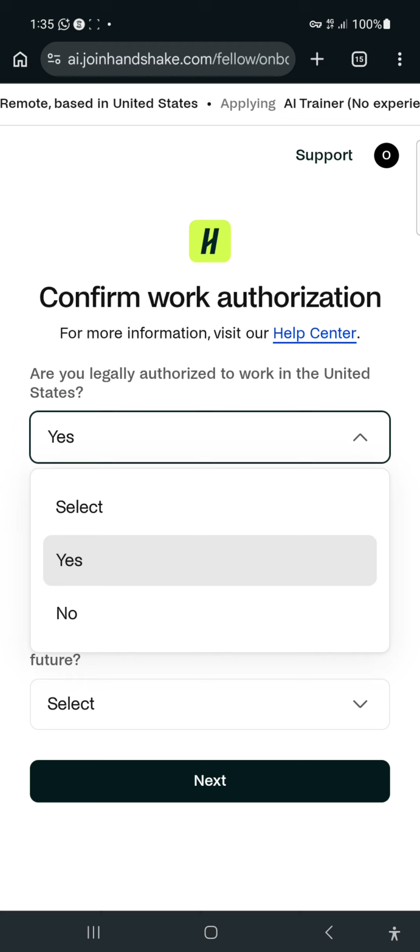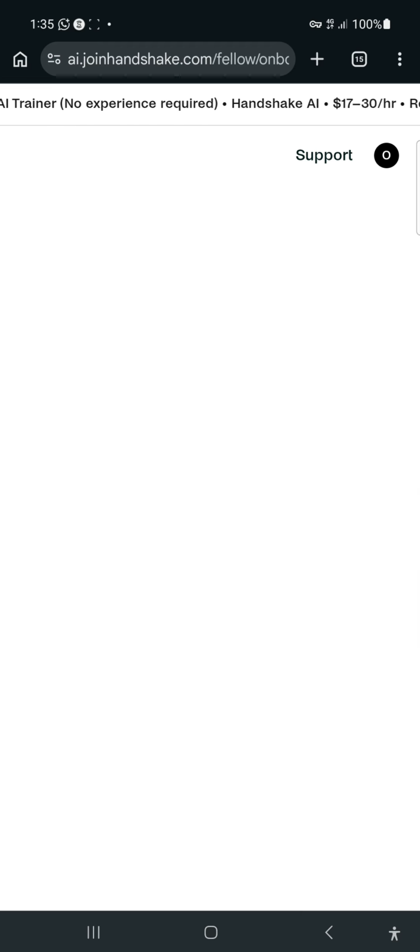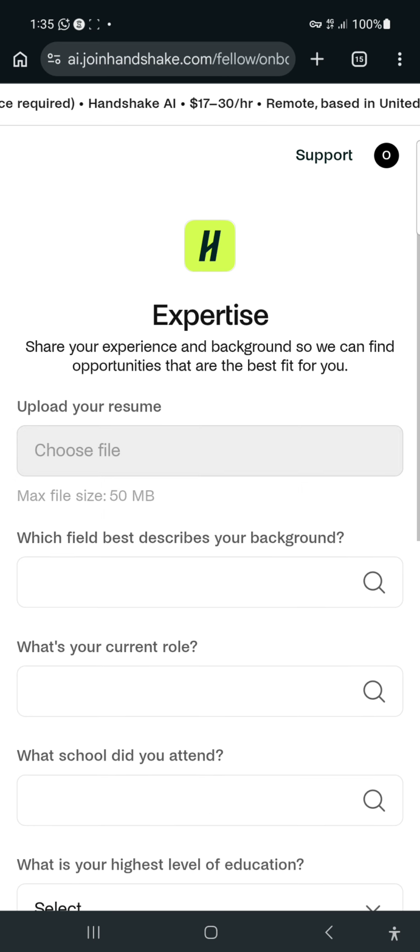Let's just pick, let's see what it is. Let's click on next. So this is where you are going to upload your CV or your resume. You will have to get that ready. So I'm just going to click on choose file.